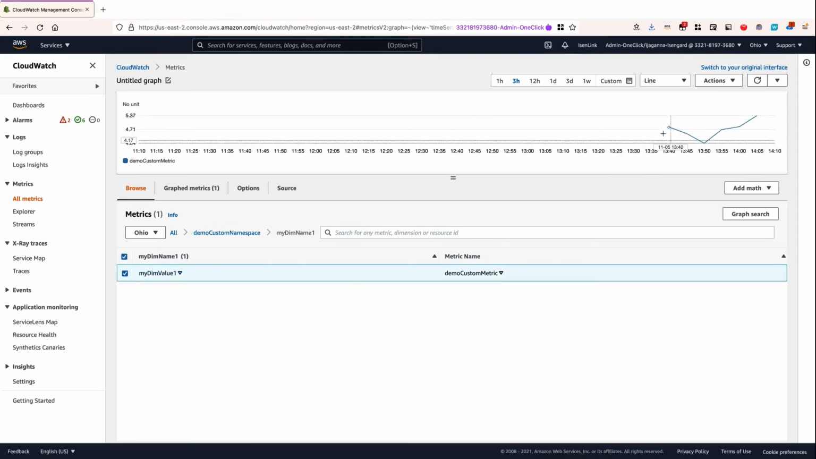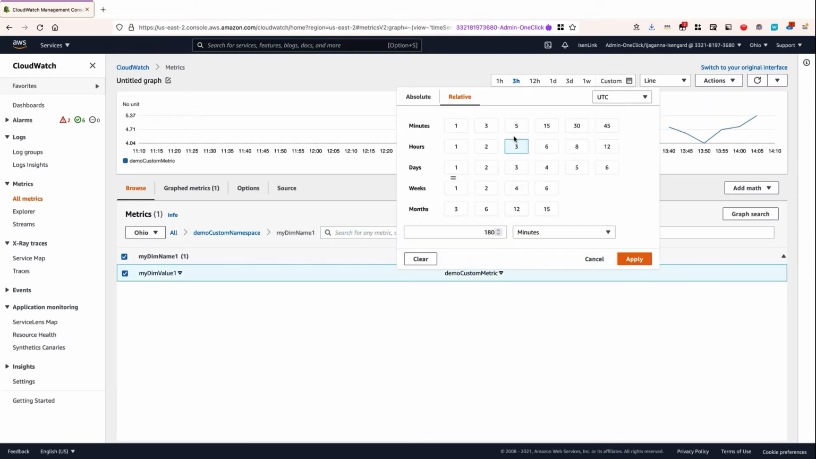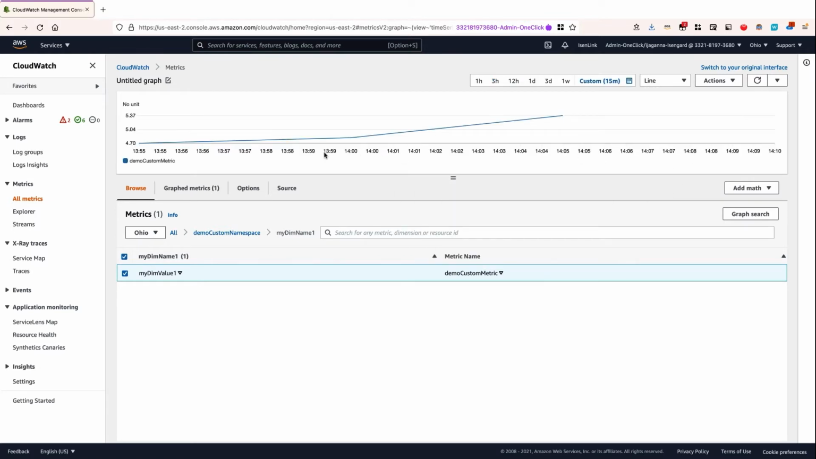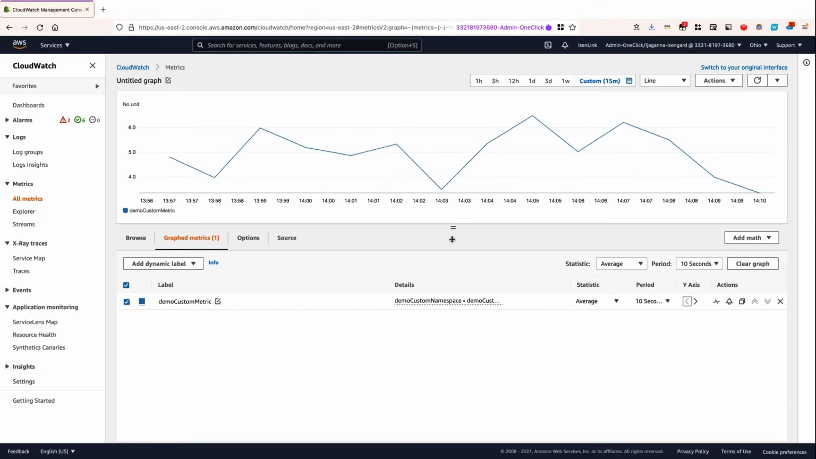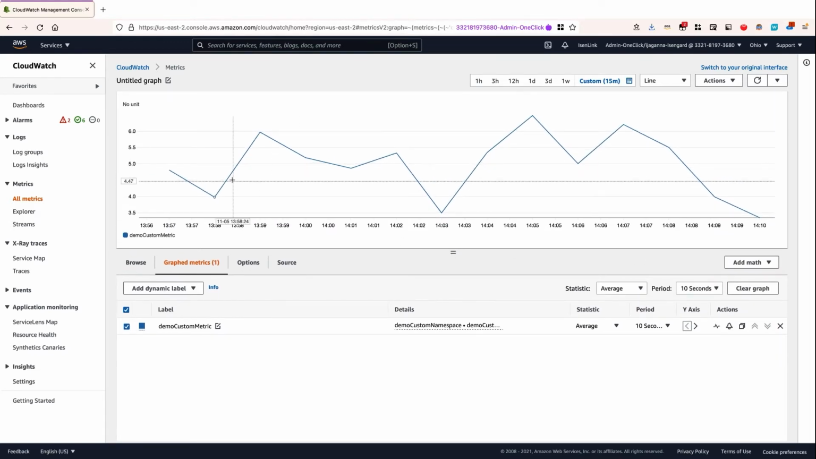And here you can see the metrics are being sent. If I go to the last 15 minutes or so, you can see the metrics shown here, and I can change it to 10 seconds, so there can be more random values, which is what we collect. So every 10 seconds. All right, so that's how the PutMetricData API works.